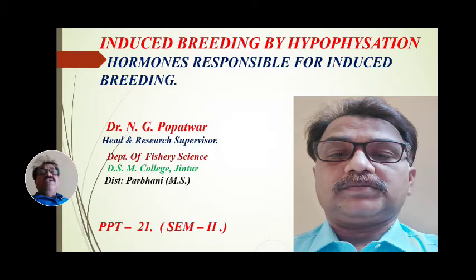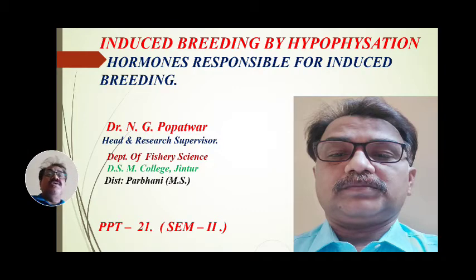Heteroplastic is when the pituitary injection is given to a species not related to the donor. For example, carp pituitary is injected to catfish, and catfish pituitary is injected to carps. They are not related to each other. It is called heteroplastic.